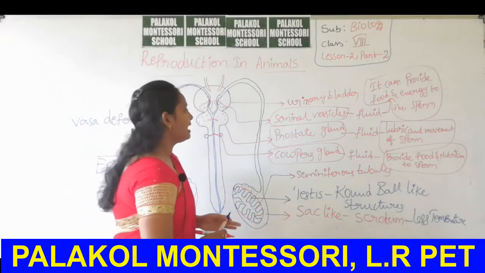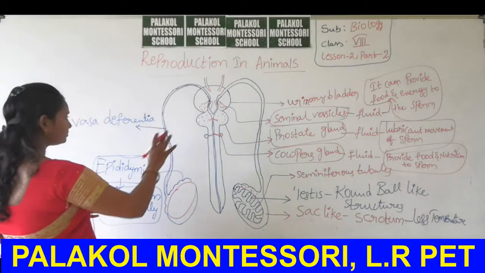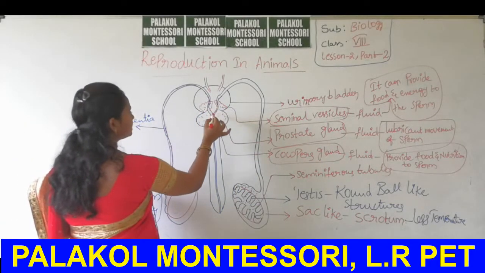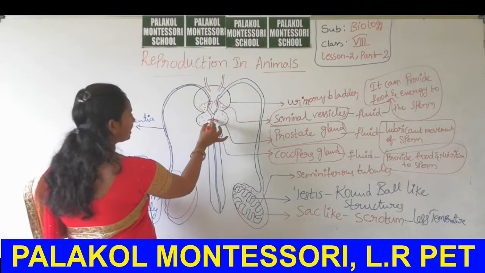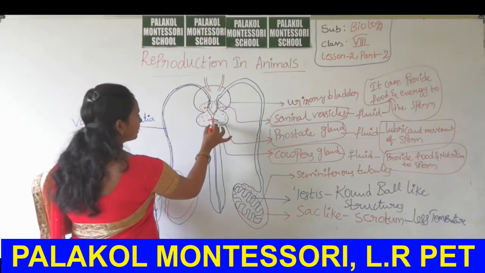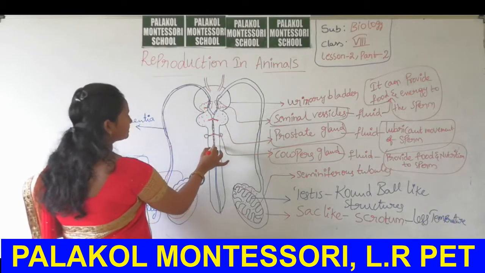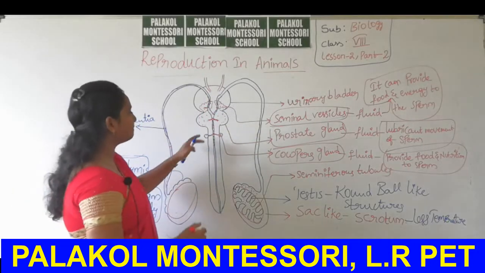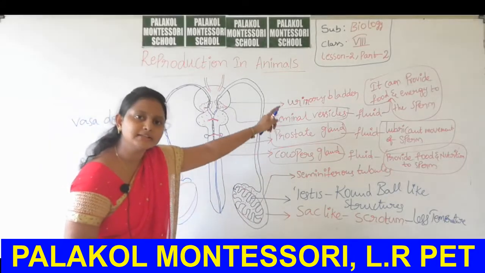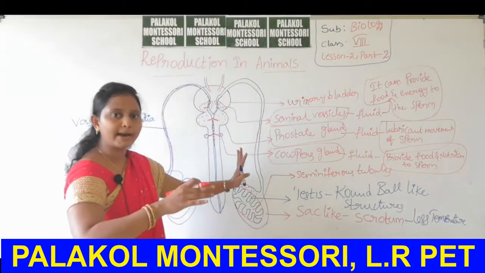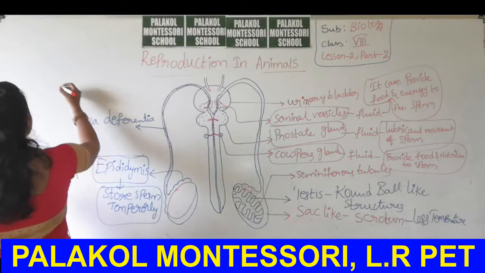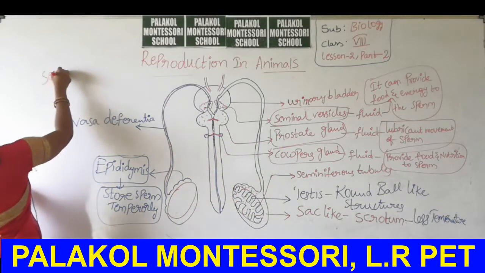So especially the sperm coming from these tubes and the fluid coming from these glands are combined, that means the sperm is combined with these fluids. The sperm is now combined with these types of fluids. So now the sperm modifies its name as semen.